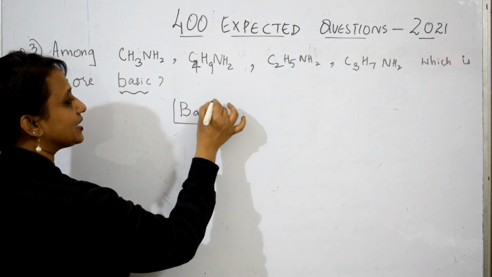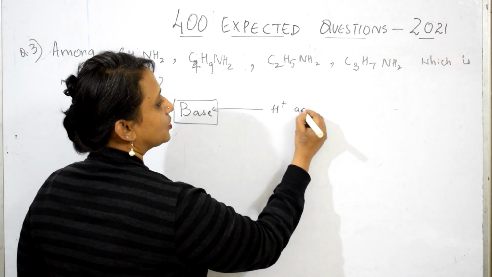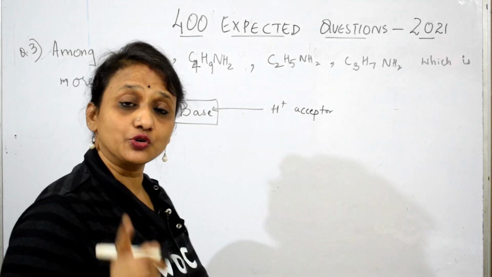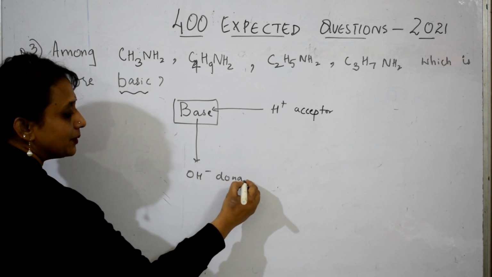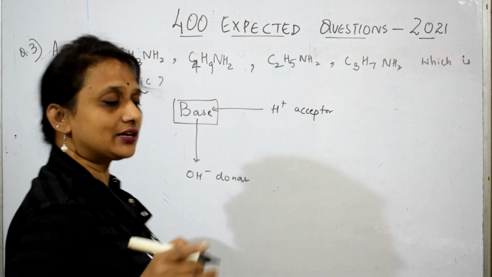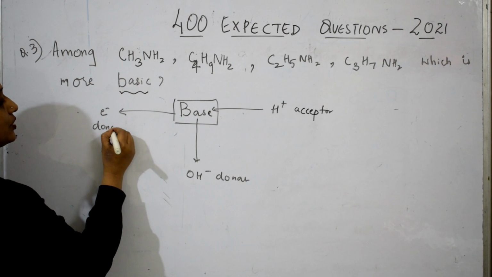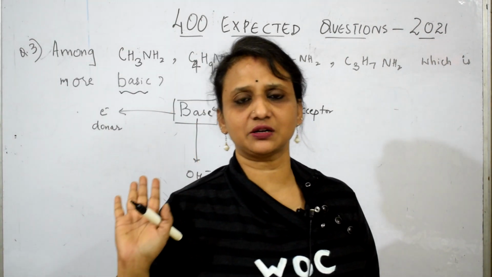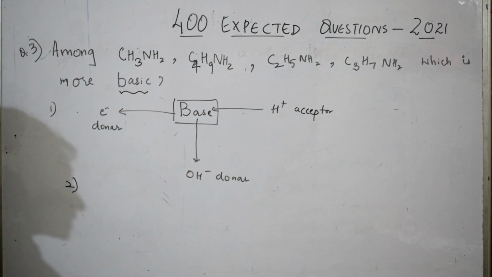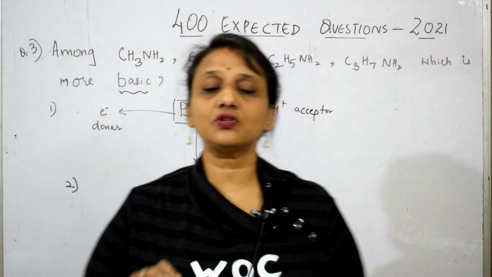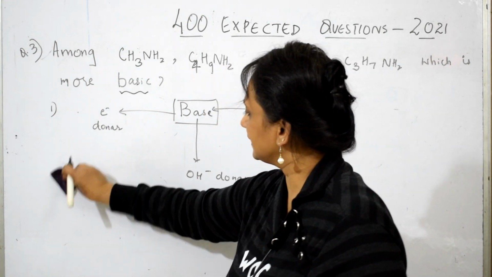A base is something which accepts H plus ion, an H plus ion acceptor. A base is something which donates OH minus, an OH minus donor. A base is something which donates electrons, an electron donor. You are going to remember all these things once a base question is given to you. Next important thing: basic nature always depends upon two important factors.